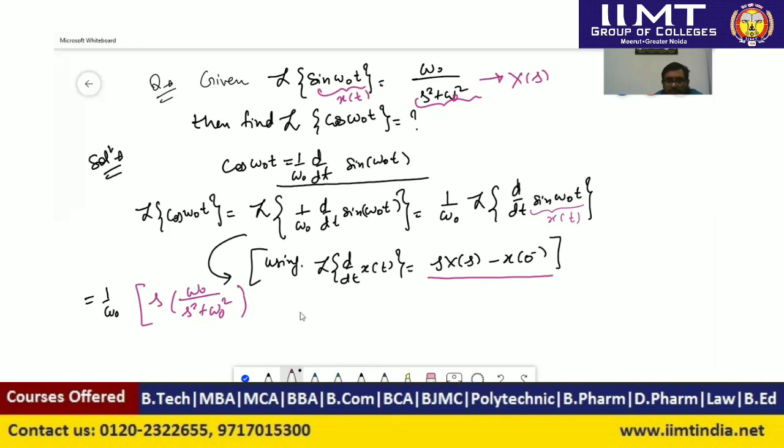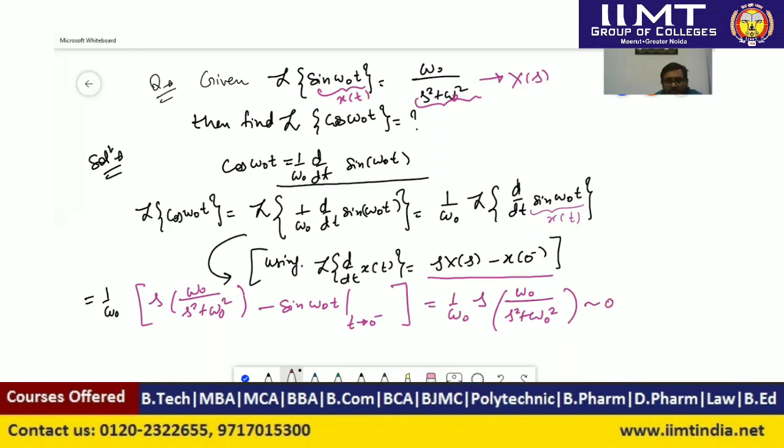After that, we have x(0 minus), that is the value of sine omega naught t at time t equal to 0 minus. 0 minus means just before 0. So we can solve this bracket: 1 upon omega naught times s into omega naught upon s square plus omega naught square, minus sine omega naught t at time t equal to 0 minus. 0 minus is just to the left of 0, so it will be 0.